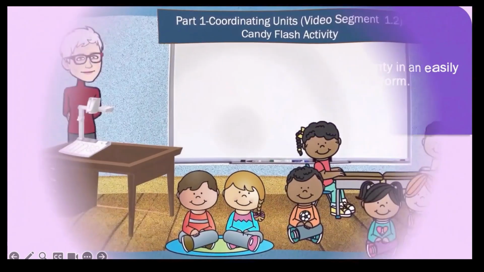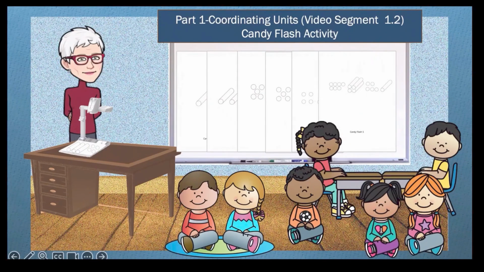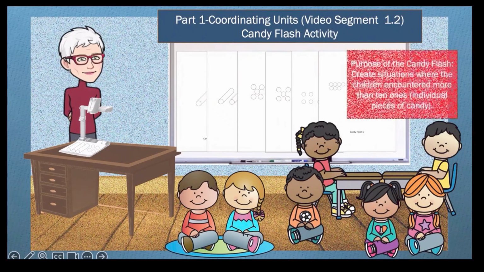In part 1 of this instructional sequence, we explained why the teacher should use a variety of different formats when using the Candy Flash activity. Here, we are making the opposite recommendation. In Candy Flash, the purpose was to create situations where the children encountered more than 10 ones, individual pieces of candy. In this way, in order to say how many candies there were, they had to think about how to pack up all those individual pieces into another roll.